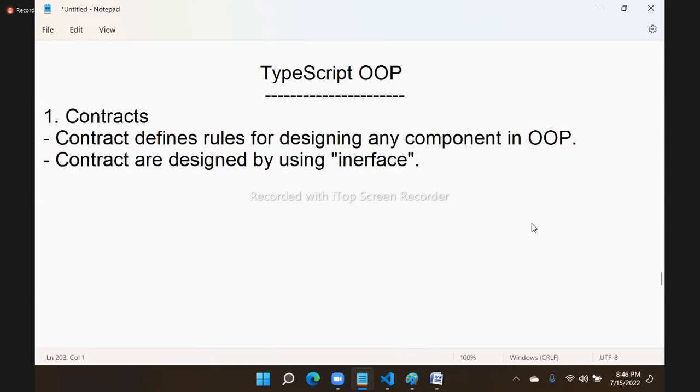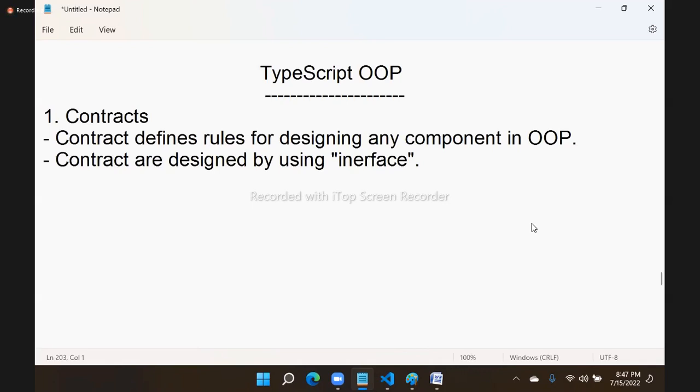If anybody asks you, what is the purpose of an interface in an OOP language? Then what is your answer? That is what you learned now.